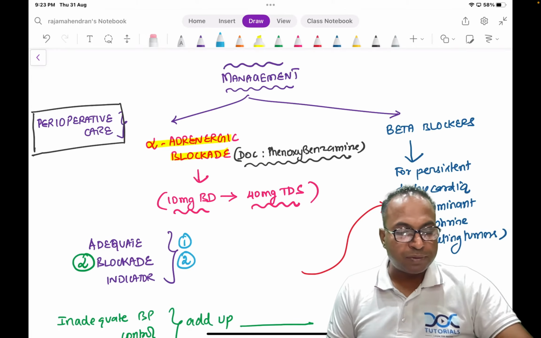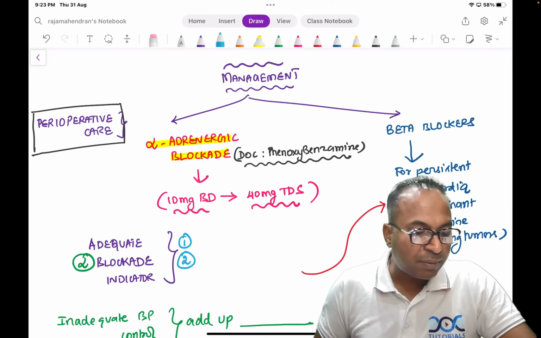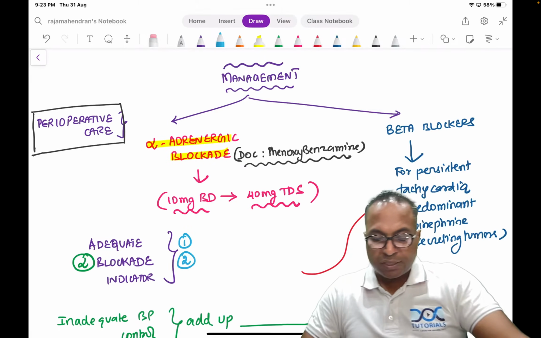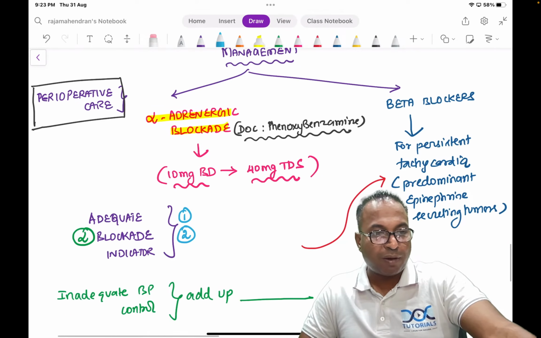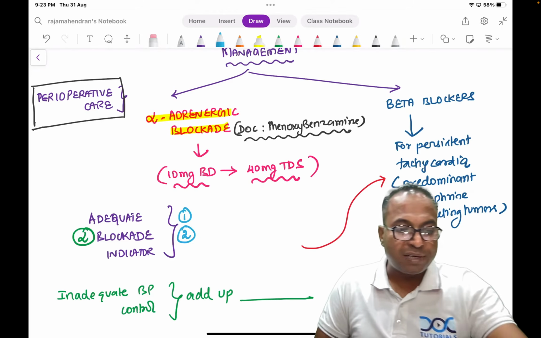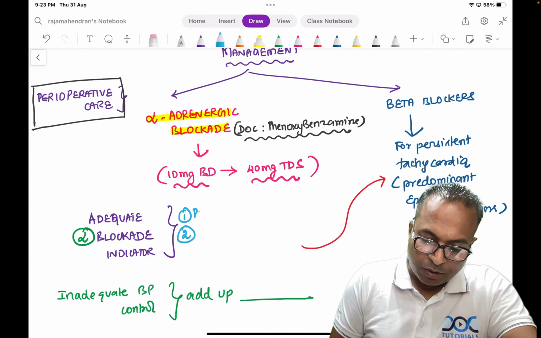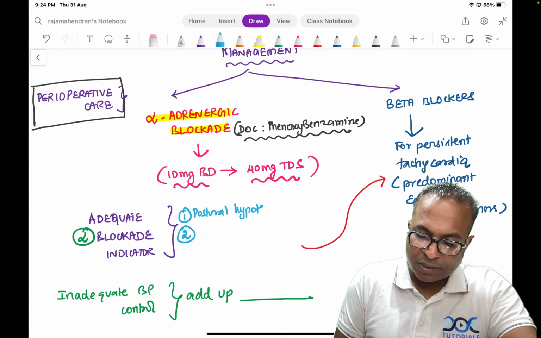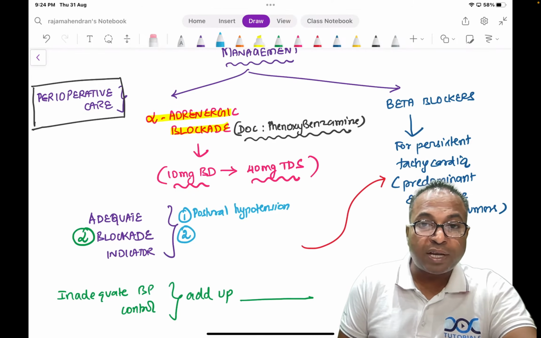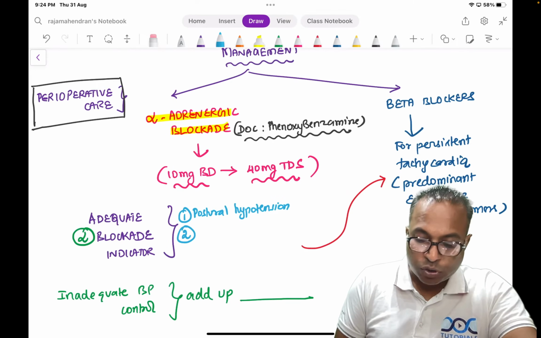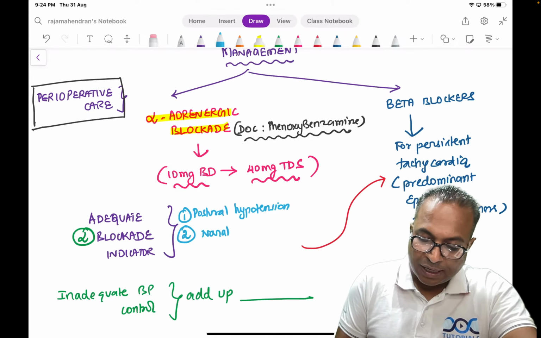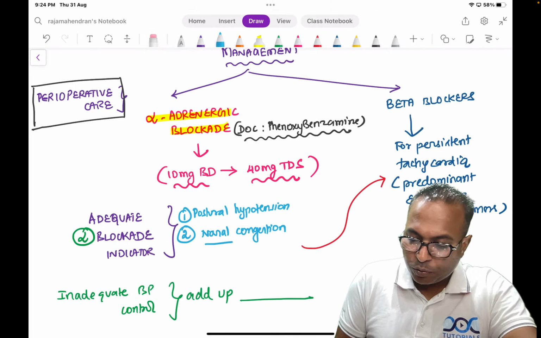What are the two symptoms? Number 1, postural hypotension. The drug should be increased gradually to 40 milligrams TDS until the patient develops postural hypotension and nasal congestion.